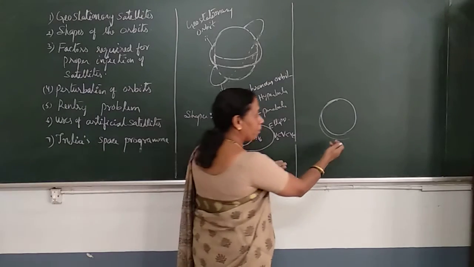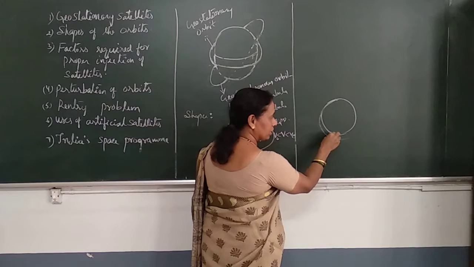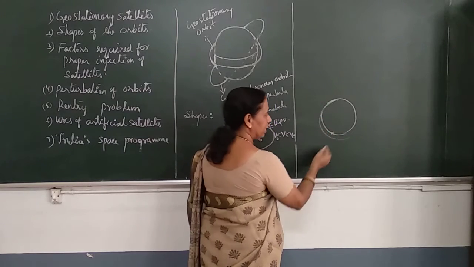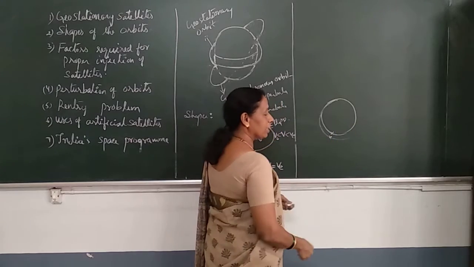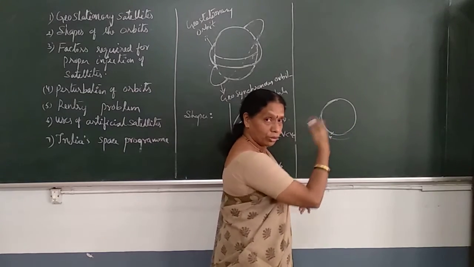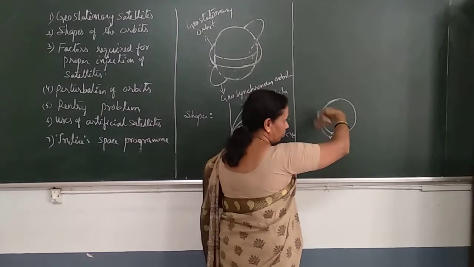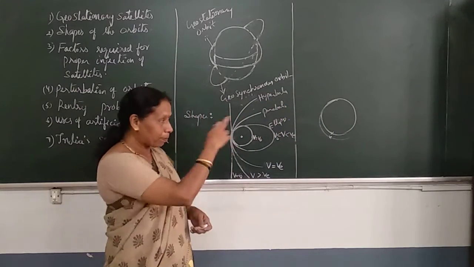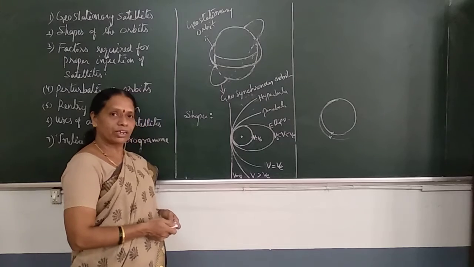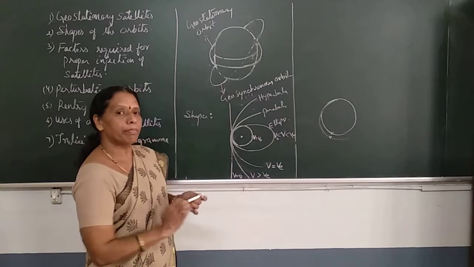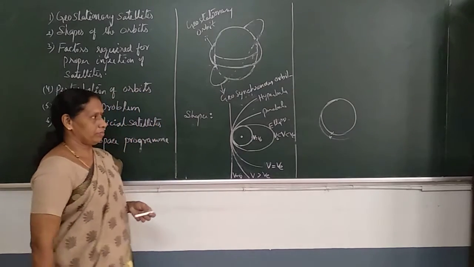Suppose actually this is the orbit of the satellite, if it gets disturbed, the orbit becomes like this, then the satellite has to be brought back to its original path. It is done using some thrusters. Some rockets are used to push the satellite back to the actual path.